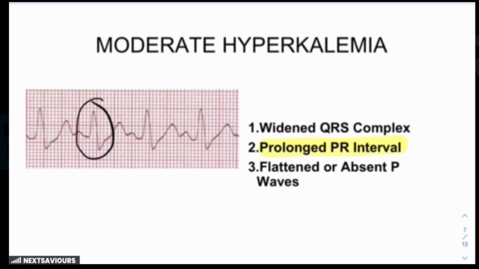Why? Because P waves represent atrial depolarization, and the atrial myocardium is highly sensitive to the increase in extracellular potassium levels. So what happens in moderate hyperkalemia? Atrial cells are not adequately depolarized, which leads to slower and weaker atrial conduction. So it results in flattened P waves, although in this ECG there is no flat P wave, but these are the two findings which can be very clearly seen over here. And these are the findings which are usually kept in relation to moderate hyperkalemia in your questions also: there is a widened QRS complex and there is going to be a prolonged PR interval too, right? So these are the two findings that you have to remember related to this particular one.